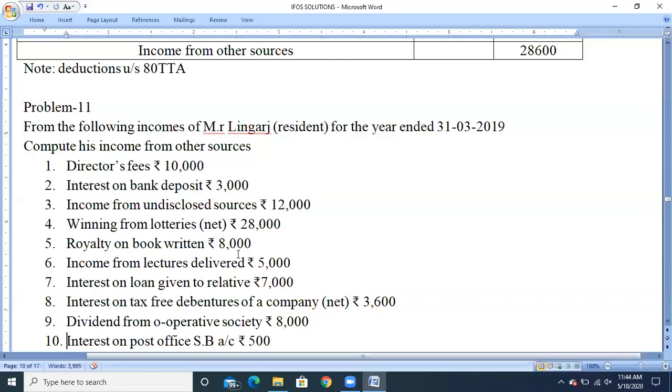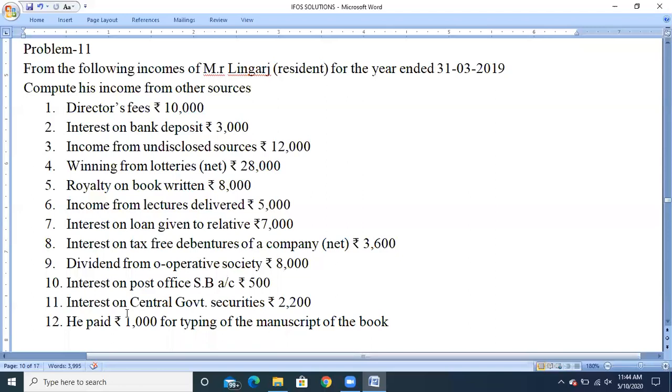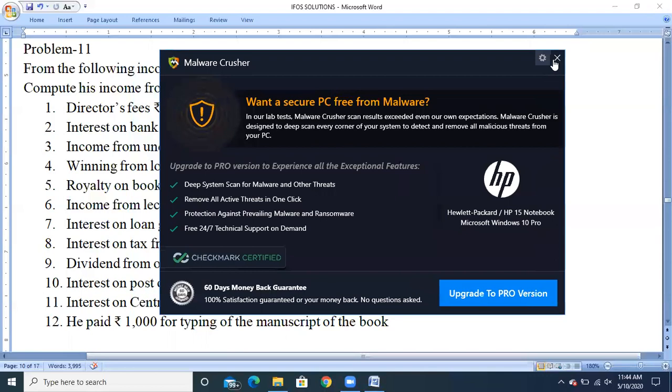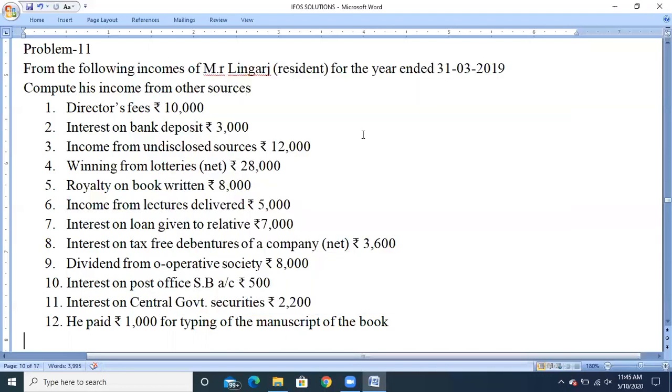Next, royalty on book written. So the entire amount is taxable, but check any expenditure which has been incurred by the assessee for earning the income. If you check, he paid rupees 1,000 for typing of the manuscript of the book, which is related to the royalty on book. So 1,000 rupees can be claimed as a deduction under section 57 from the royalty income. So 8,000 minus 1,000, the balance amount of 7,000 will be taxable under the head income from other sources.